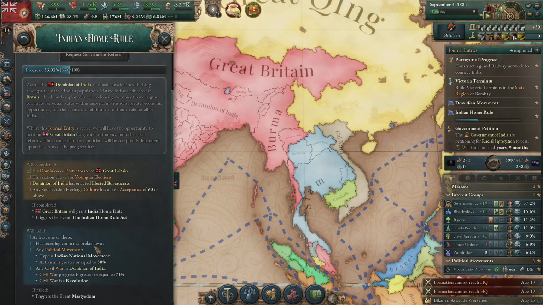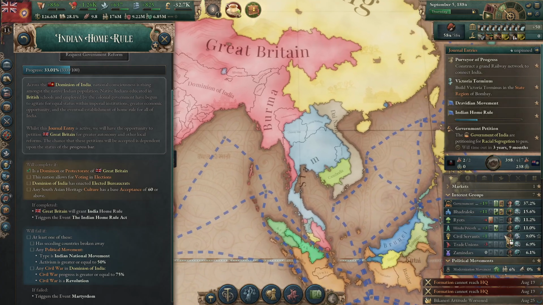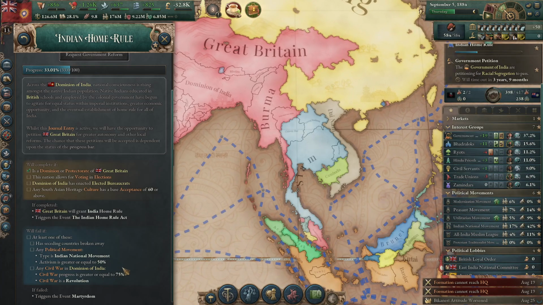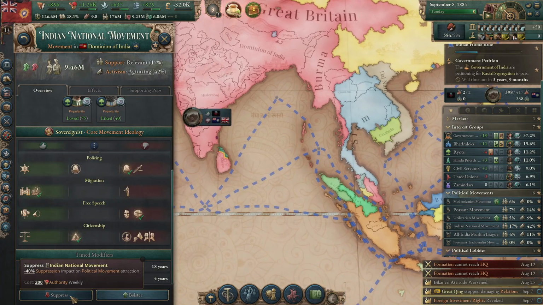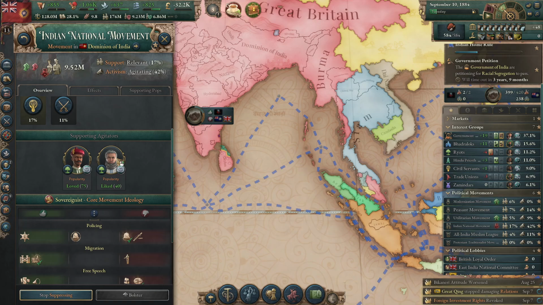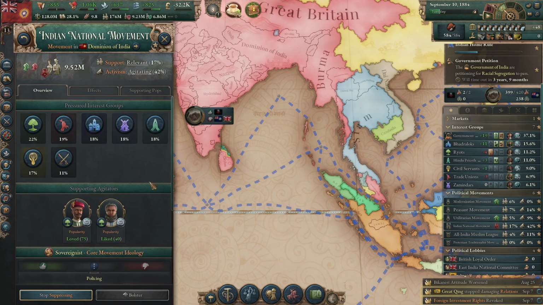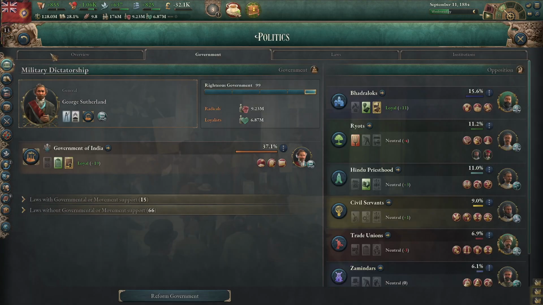So this will fail if at least one of the following: we have seceding countries breaking away, the Indian National Movement has activism greater than 50%, or, actually, we have a civil war progress. Oh, so this isn't so good. We need to actually suppress this because, I didn't realize. Put a suppression decree in there. That was a mistake. I should have pushed this guy out of here when I had the chance. But we can hold on. We can take advantage of this.